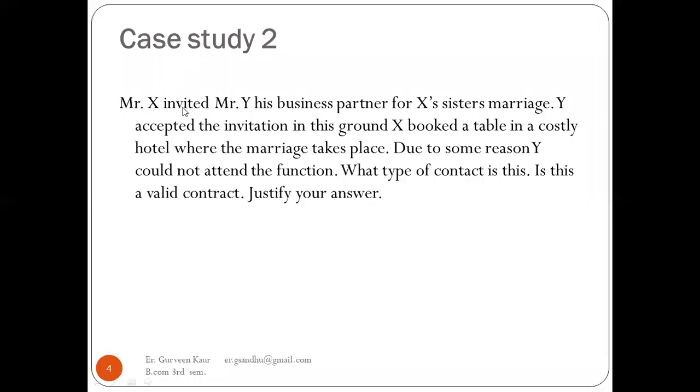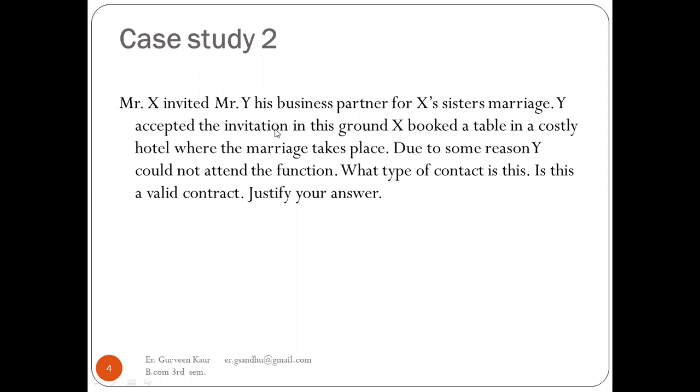Next case. Mr. X invited Mr. Y, his business partner, for X's sister's marriage. Y accepted the invitation. On this ground, X booked a table in the costliest hotel where the marriage takes place. Due to some reason, Y could not attend the function. What type of contract is this? Is this a valid contract? Justify your answer.